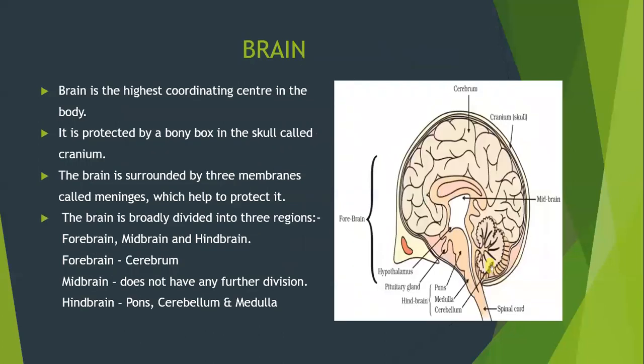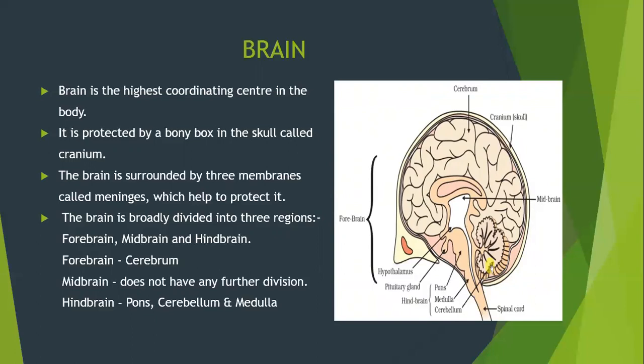First, brain. Brain is the highest coordinating center in the body. The brain is located inside the skull of our body. It is protected by a bony box in the skull called cranium. As you see in diagram, cranium. The brain is surrounded by three membranes called meninges, which help to protect it. The space between the membranes is filled with cerebrospinal fluid, which protects the brain from mechanical injuries. Pairs of cranial nerves arise from the brain.